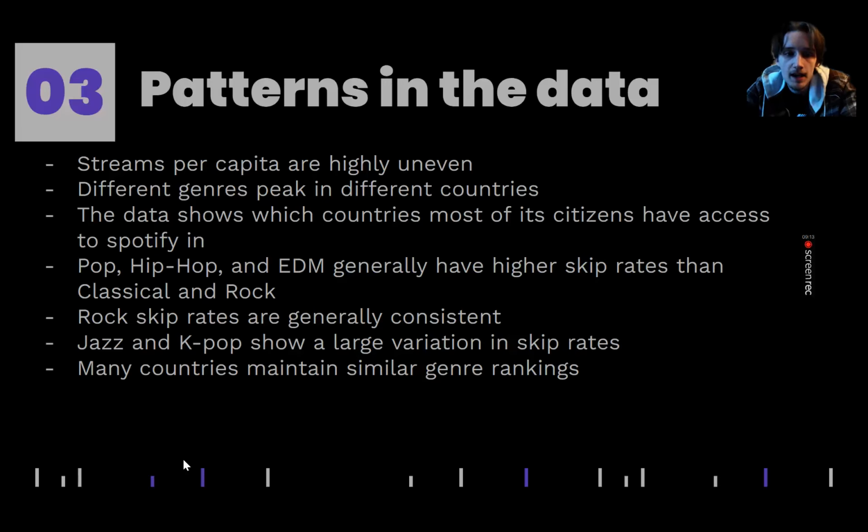And the data shows which countries most of its citizens have access to Spotify in, right? I mentioned that previously. Pop, hip hop, and EDM generally have higher skip rates than classical and rock. Rock skip rates are generally consistent-ish. Jazz and K-pop show a large variation in skip rates depending on the country. And many countries maintain similar genre rankings throughout, you know.